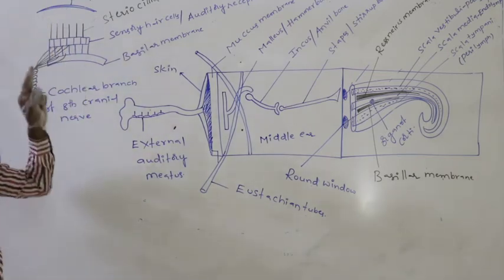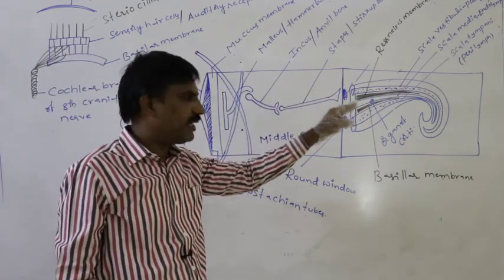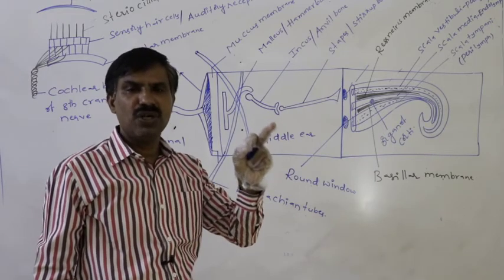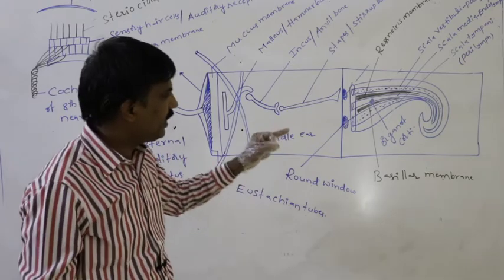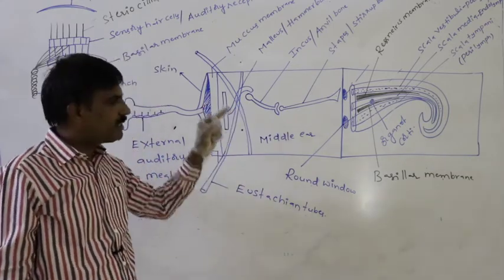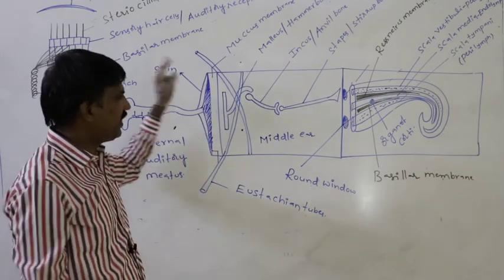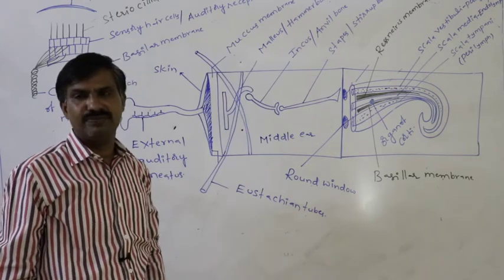Before going to the other structures in the inner ear, here you have to understand the mechanism of hearing of sound. It is better to explain the mechanism of hearing here before going to the other parts of the inner ear.